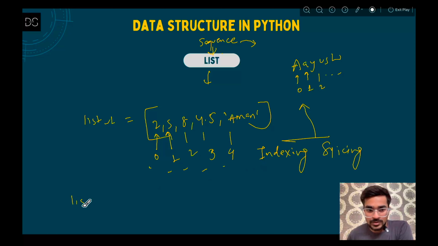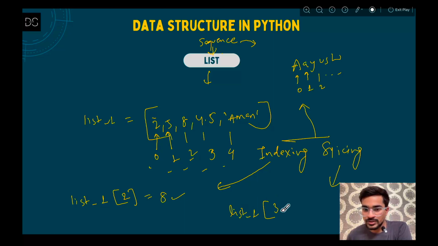So let's say I ask you list_1 square bracket 2, what will be the result? 0, first and second, that means 8 is the element at the second index, and that is the result we are getting. This is indexing. And similarly, you can also do slicing. Let's say list_1 square bracket 3 to 5.